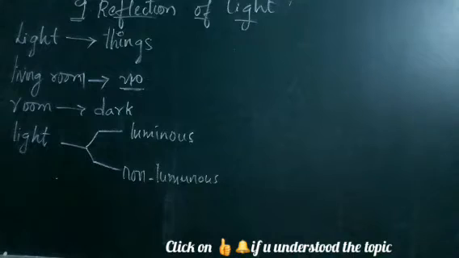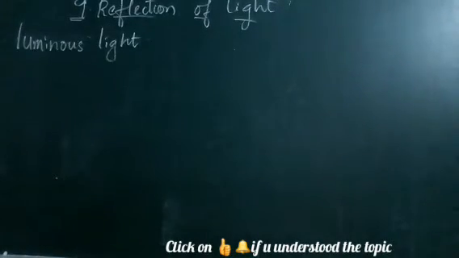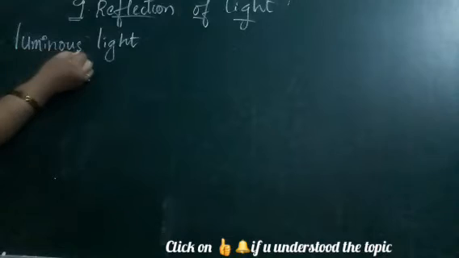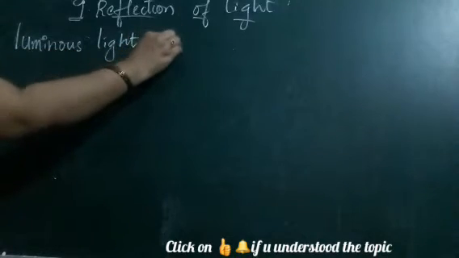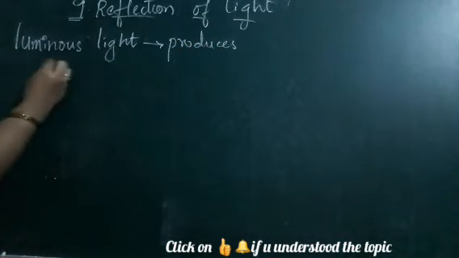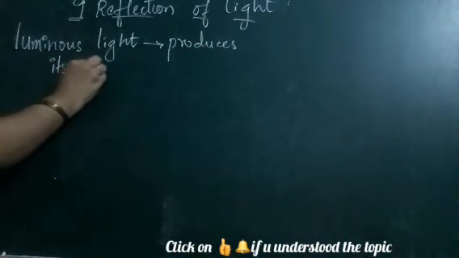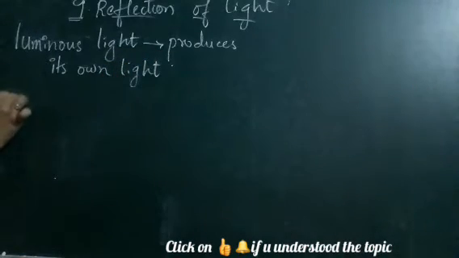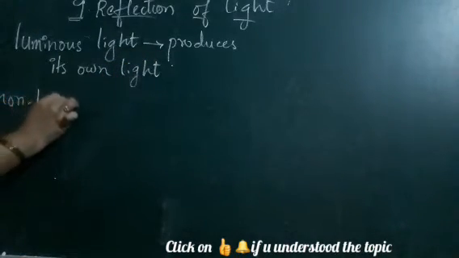Luminous light is the light which is produced naturally, the light which we can see, it is visible to us naturally. We are not producing it. You can take the example of the sun. Luminous light is nothing but it produces light itself on its own.